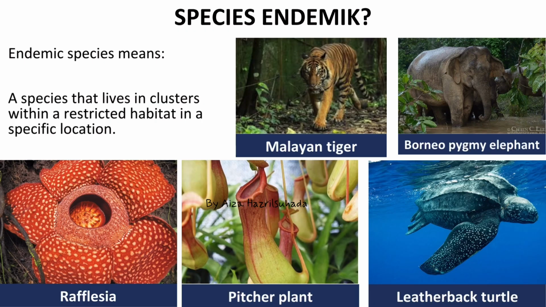Okay, what is an endemic species? Endemic species means a species that lives in clusters within a restricted habitat in a specific location. Examples of endemic species are the Malayan tiger, the Borneo pygmy elephant, Rafflesia, the pitcher plant, and also the leatherback turtle. Okay, that's all from me.